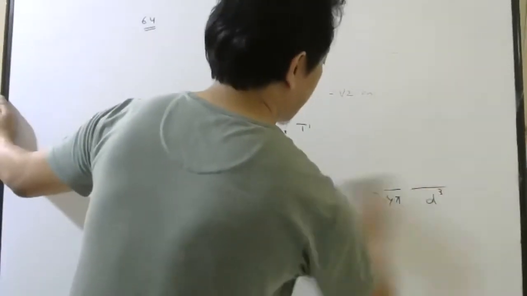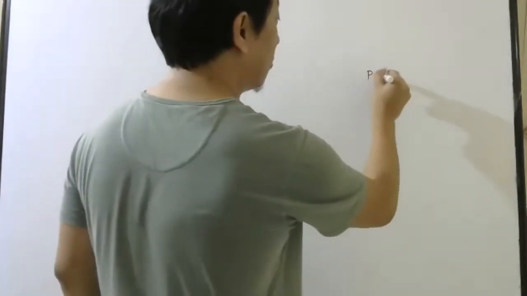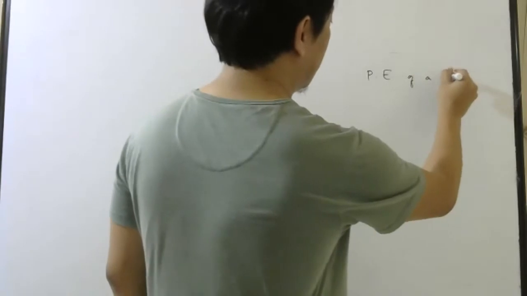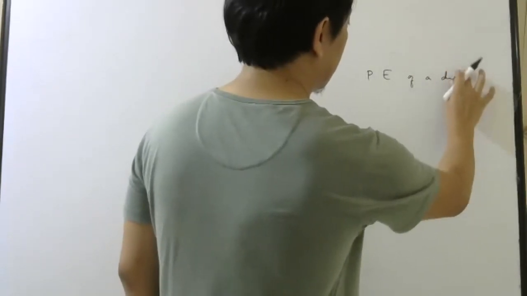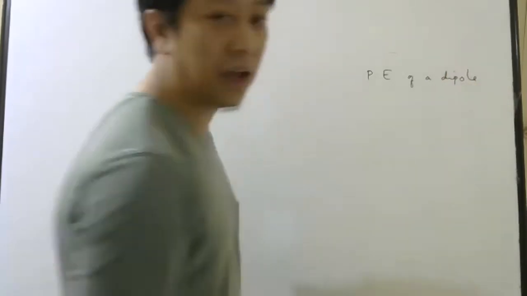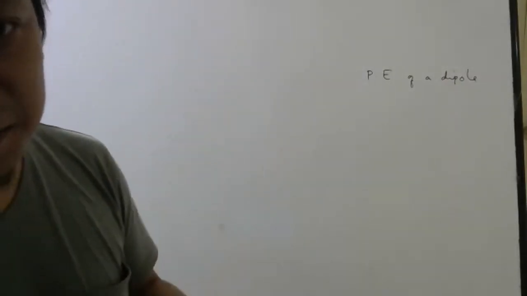Okay, try to remember now what is the formula for the potential energy of a dipole. All these formulas I have given already. When I say dipole, you can consider it either as a current loop or as a magnet.